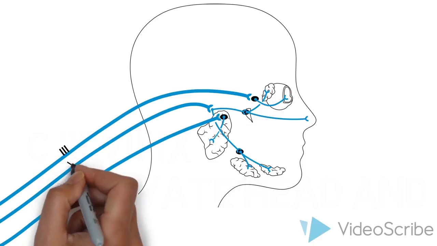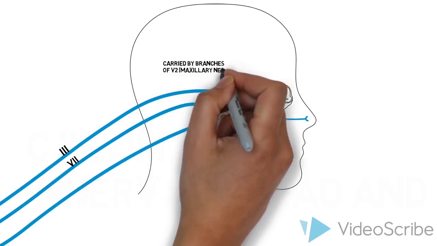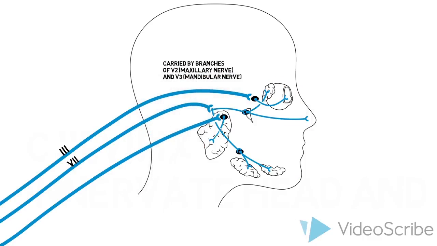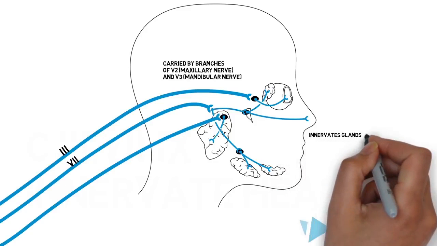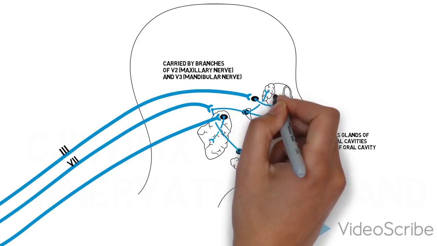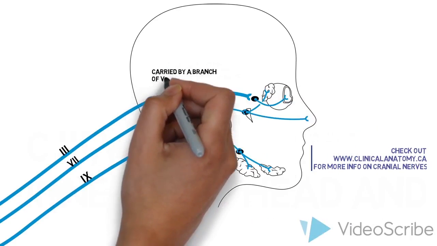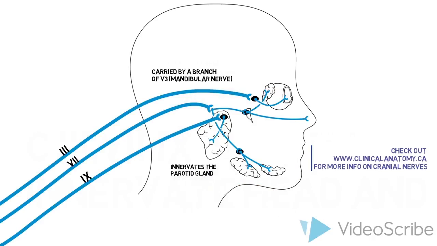Fibers of 7 are carried by branches of V2, or the maxillary nerve, and V3, the mandibular nerve, to innervate glands of the orbit, nasal cavities, and most of the oral cavity. Fibers in 9 are carried by a branch of V3 to the parotid gland.